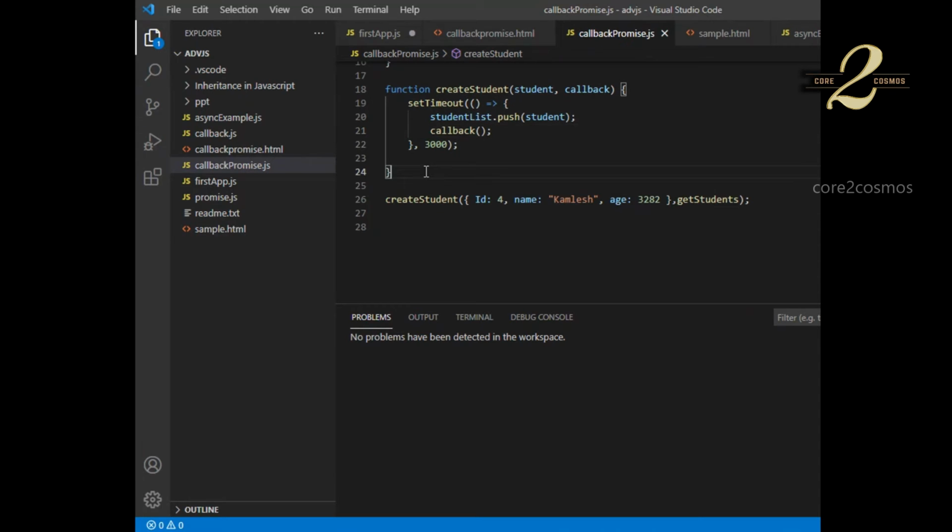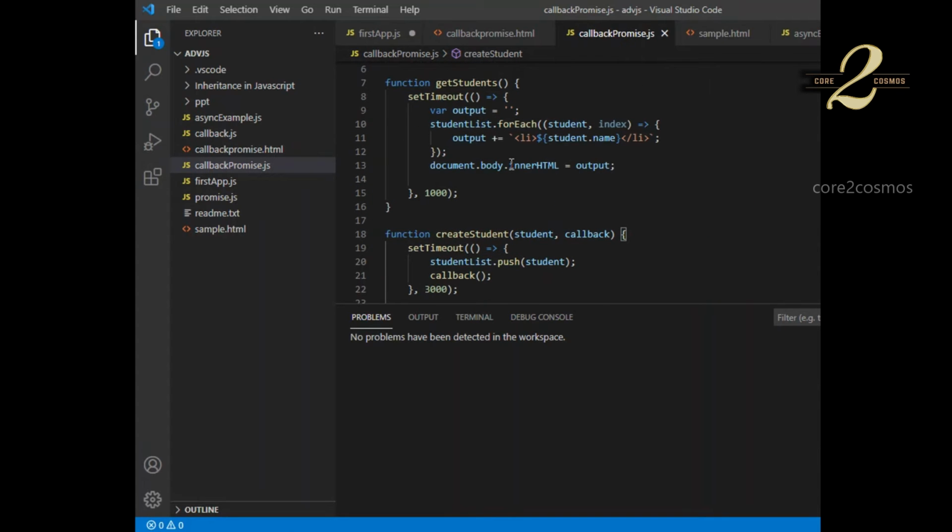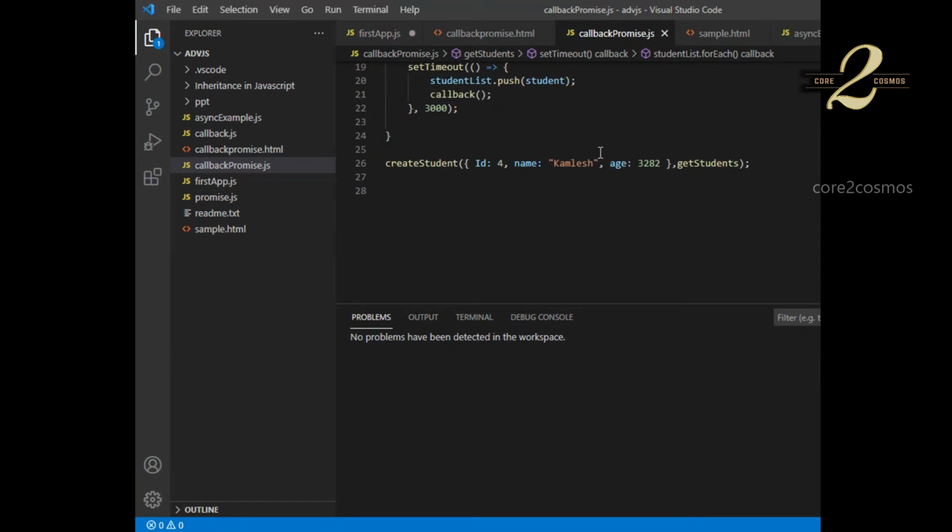Yes, it's clear. Just one doubt. Can you please go up? Under that function get student, you have declared the index as well, but that index is not used anywhere. Is it mandatory? No, it is not mandatory.